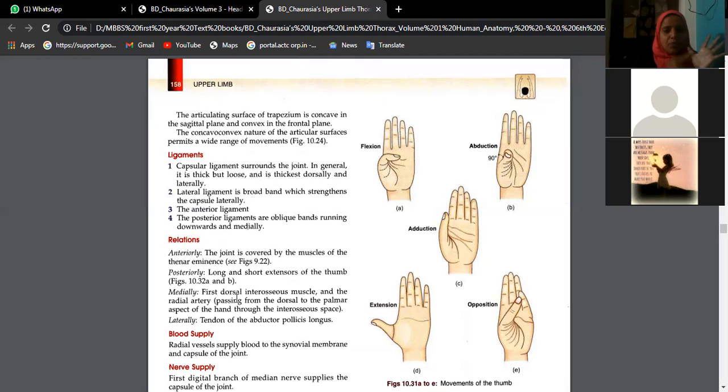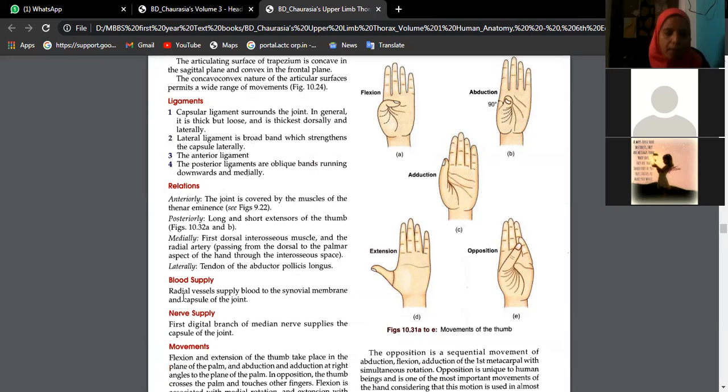Anterior relations would be muscles of the thenar eminence, posteriorly, long and short extensors of the thumb. Medially, you will have the first dorsal interosseous muscle, and laterally, abductor pollicis longus. Blood supply is from radial vessels, the radial artery, what we check for pulsation also. The nerve supply is the median nerve.